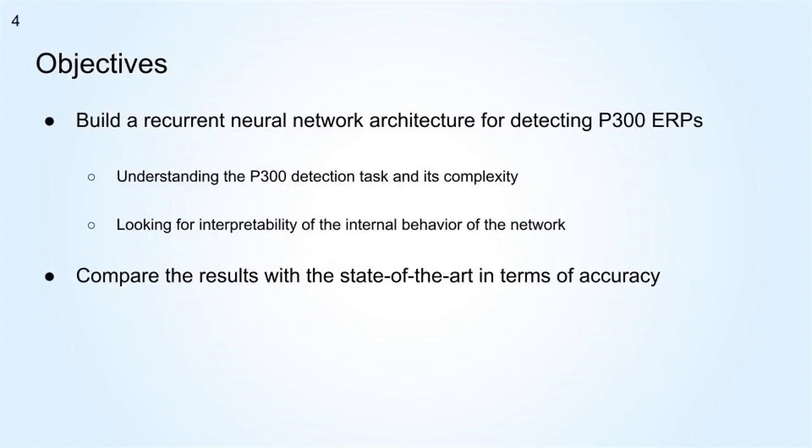At this point, our main goal is the building of a recurrent neural network architecture for detecting P300 ERPs. Of course, by understanding the P300 detection task and its complexity, and also searching for the interpretability of the internal behaviors of the networks. Then, we want to compare the results with the state of the art in terms of accuracy.